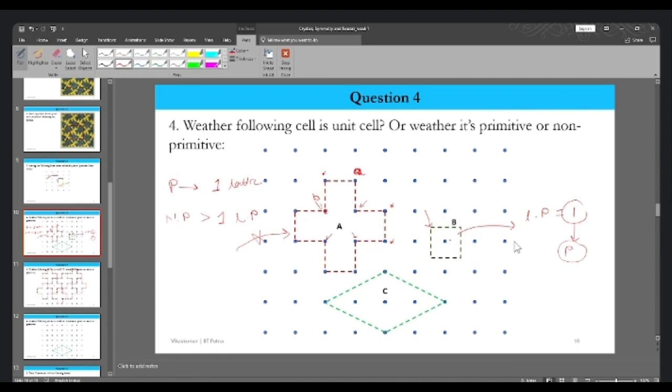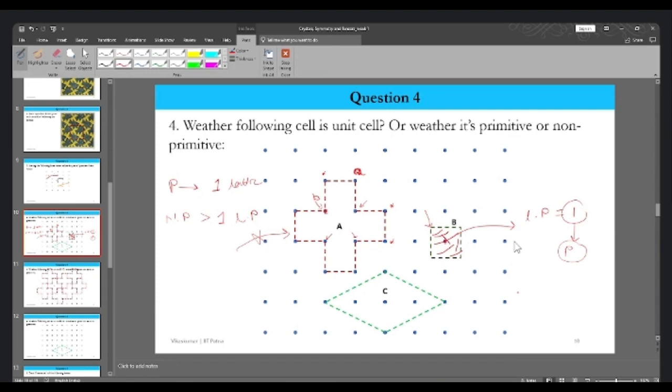This entire region which has been drawn here is closest to this particular lattice point and not to any other point of the lattice. We call this region the Voronoi cell.